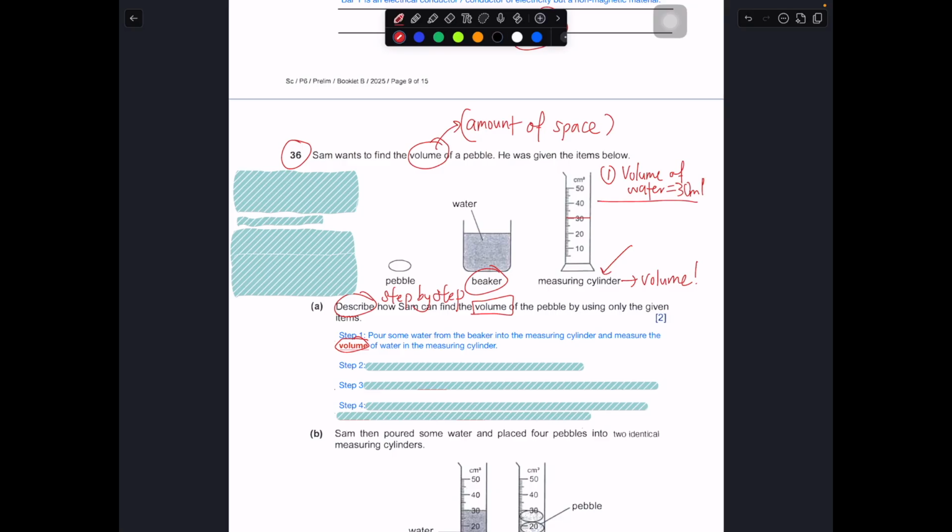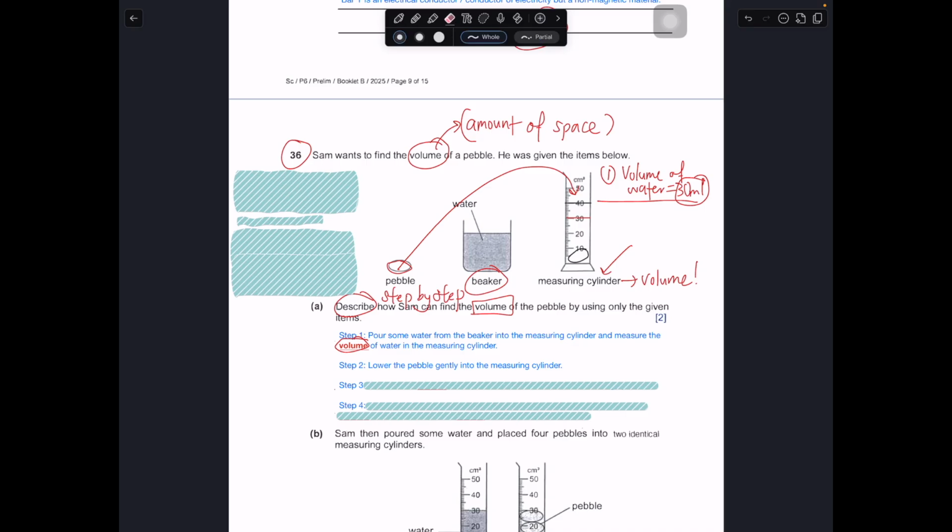So next step, what should you do? You take the pebbles and drop them in over here. Lower the pebbles gently into the measuring cylinder. Make sure you do it as gently as possible so that the water will not splash out, so that the water you initially captured is accurate at 30 ml. Once you put it in, the water level will start to increase. Let's say the water level is 40.